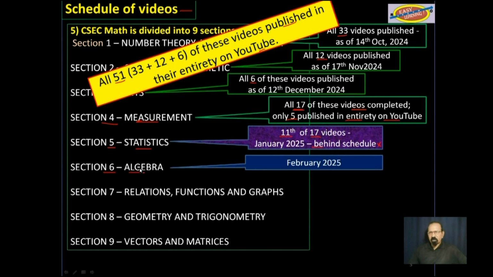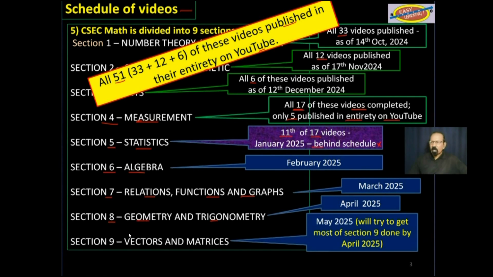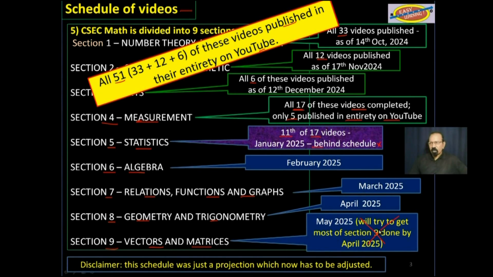Section 6, algebra. Then section 7, relations, functions, and graphs. Section 8, geometry and trigonometry. And section 9, vectors and matrices. This is no longer valid. This schedule was just a projection which now has to be adjusted.